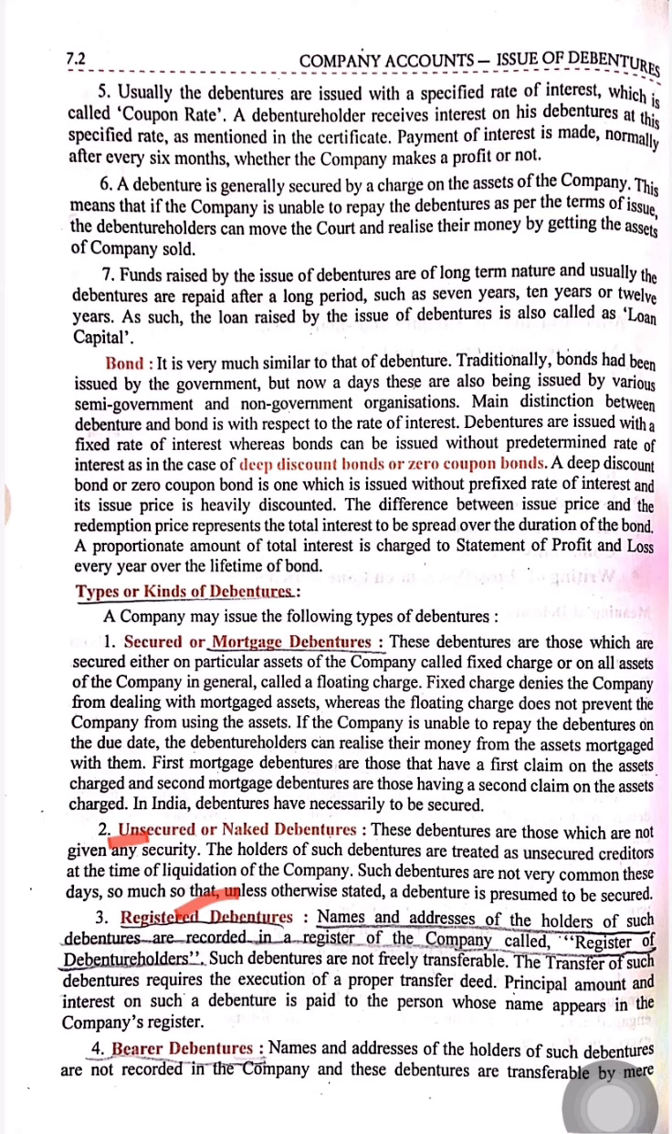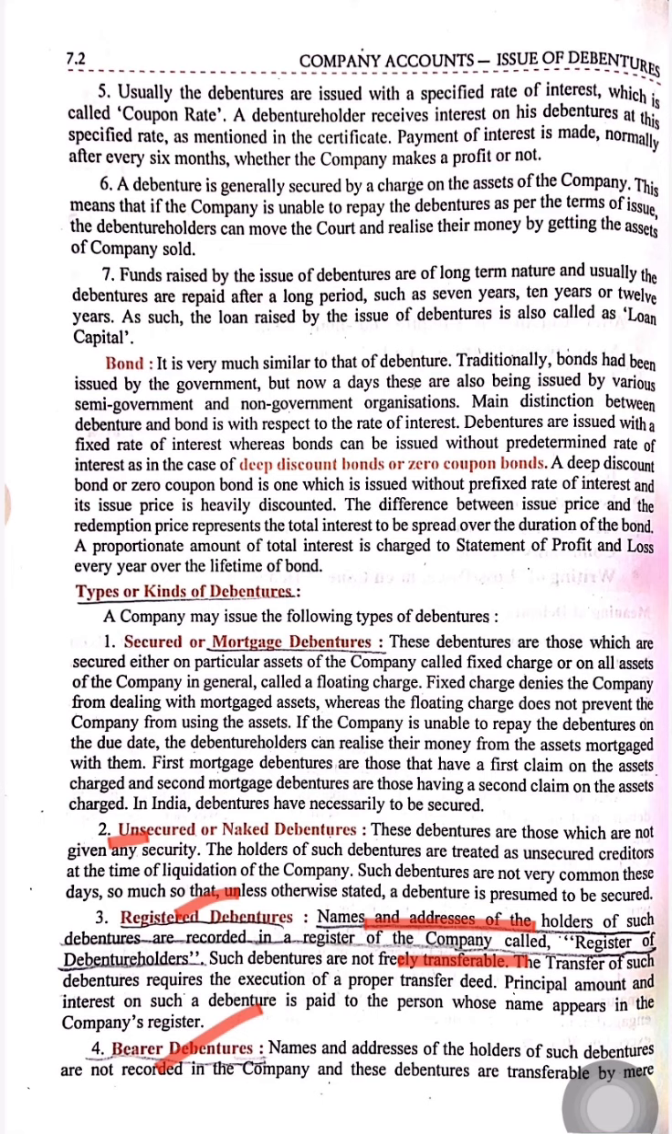Then registered debentures. In this type of debenture, the name and address of the holder of such debenture are recorded in the register of the company, called registered debentures. Such debentures are not freely transferable. Means these debentures are issued to a specified person, and that person cannot easily transfer them. If that debenture holder wants to transfer them, he has to go to the registrar of the company, and there is a long process. After that, he can transfer, or he cannot.